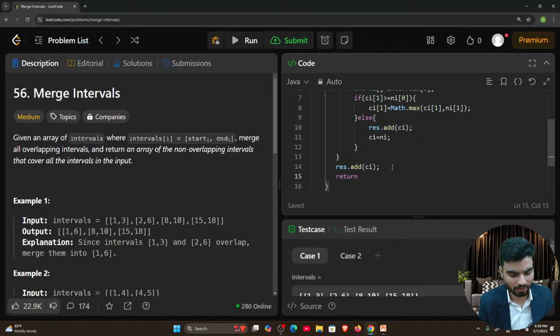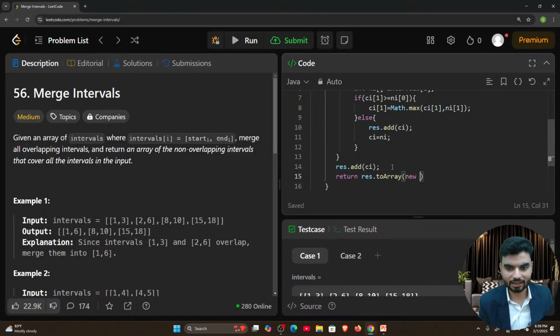So there is one method, toArray. Okay, so the array list name was result, dot toArray, and this takes whatever value you want to convert into an array. So now here, what will be the type of it, and what will be the length.